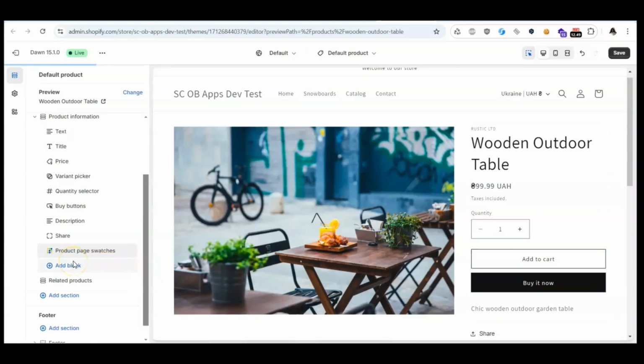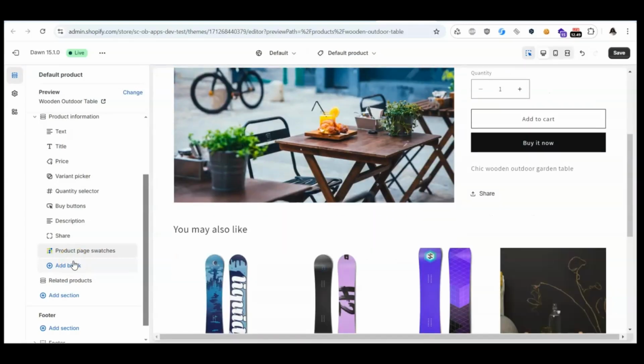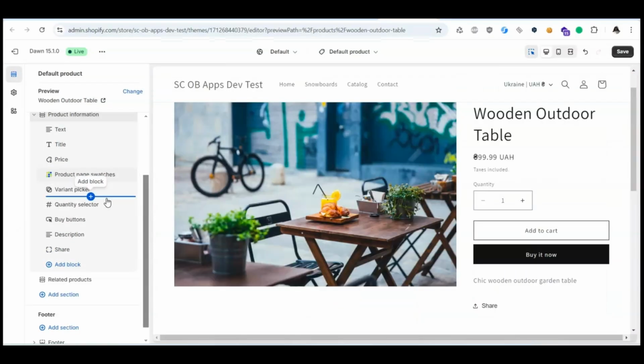Now, move the widget to the position where you want the swatches to appear, like right after the product price, for optimal display. Save your changes and go back to the app settings.